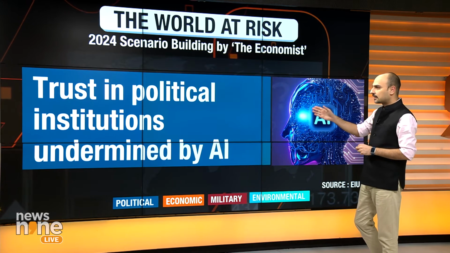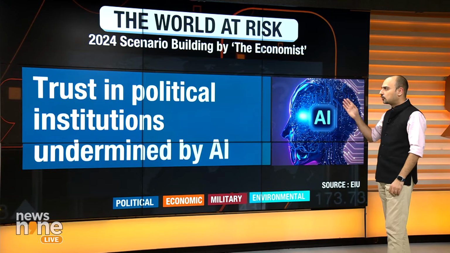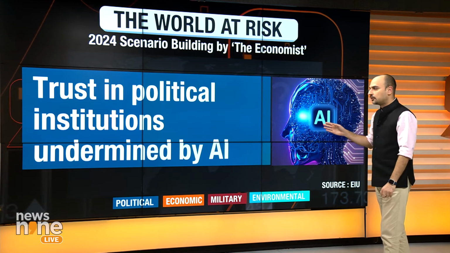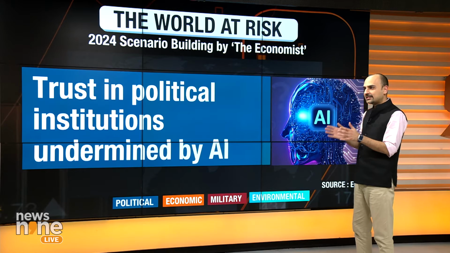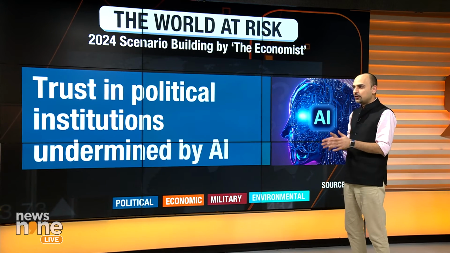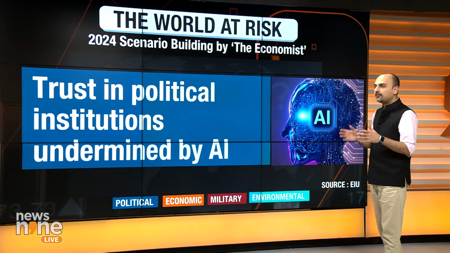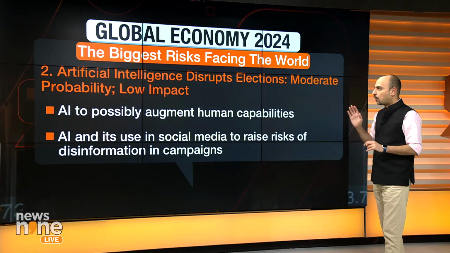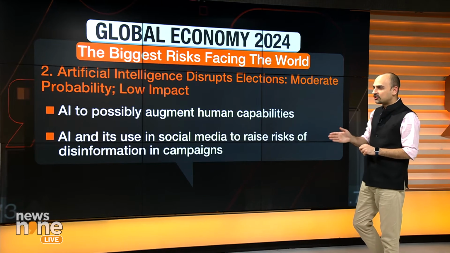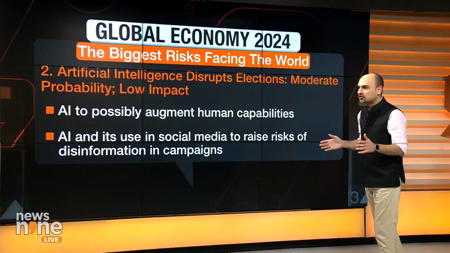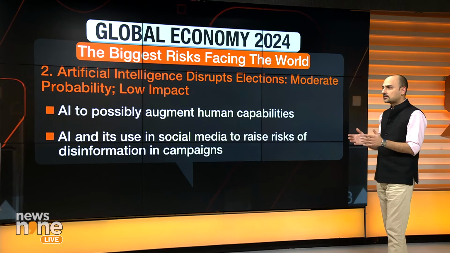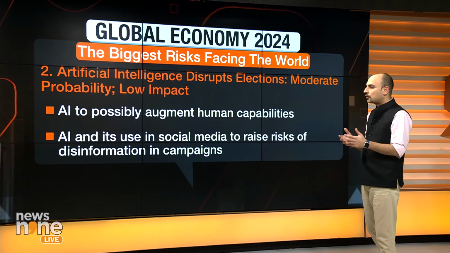The next one is, again, sticking to the political theme. We are talking about trust in political institutions undermined by AI. We spoke about elections. About 60% of the world, to be precise, is going to be voting in 2024. Now, what really happens when artificial intelligence, and we've seen the power of deepfakes? In fact, all of last week, Shweta, we've discussed and we've seen the ugly side of deepfakes.